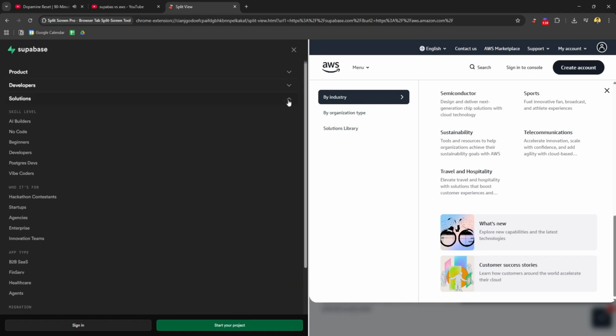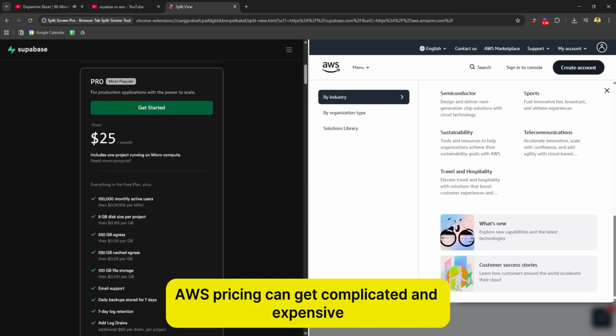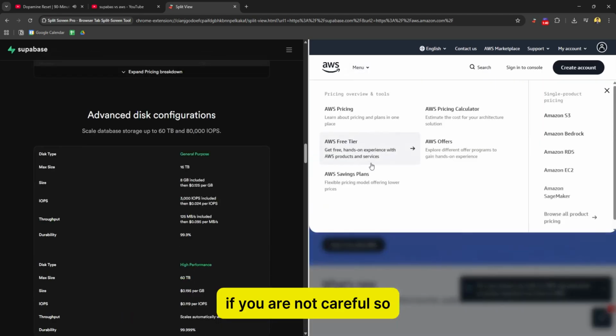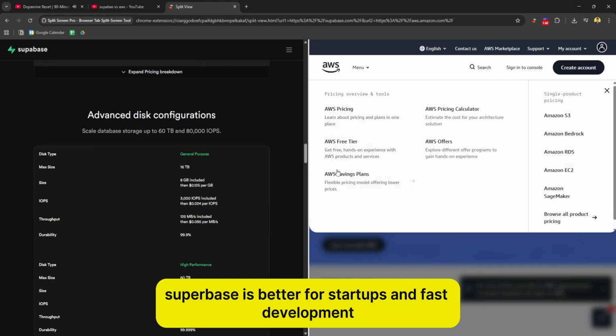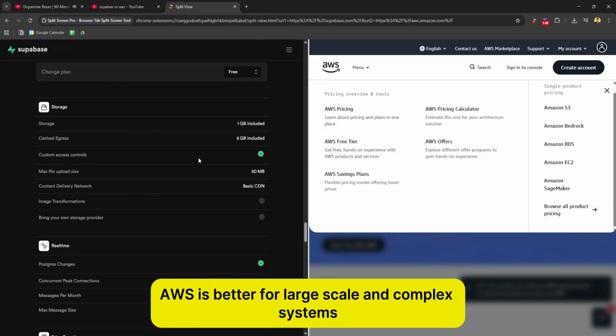Now, pricing: Supabase is more predictable and easier to manage. AWS pricing can get complicated and expensive if you are not careful. So, Supabase is better for startups and fast development. AWS is better for large scale and complex systems.